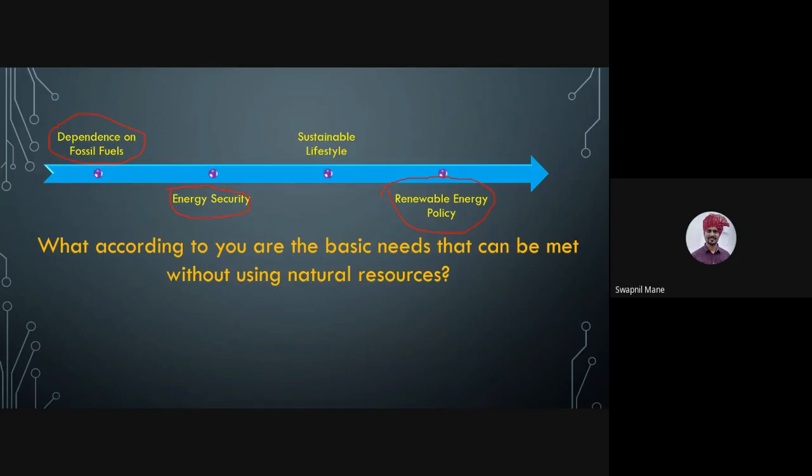Basic needs are food, clothing, and shelter, and internet. So these basic needs, without using natural resources of coal, oil, natural gas, can we do it? Can we use cars without using fossil fuels? No, sir. Why not?